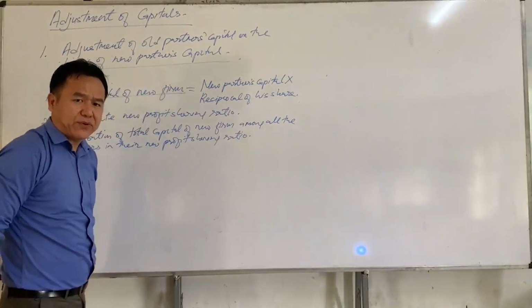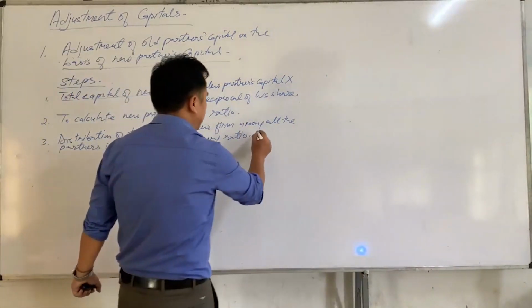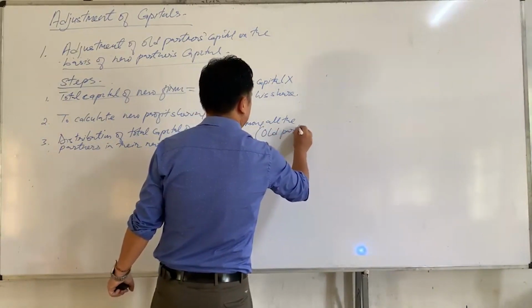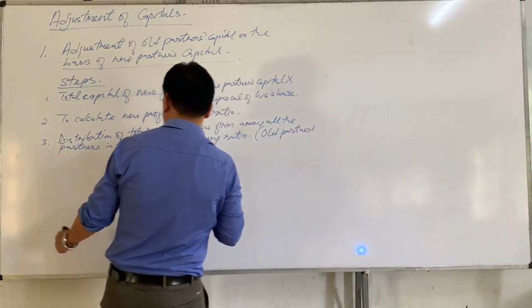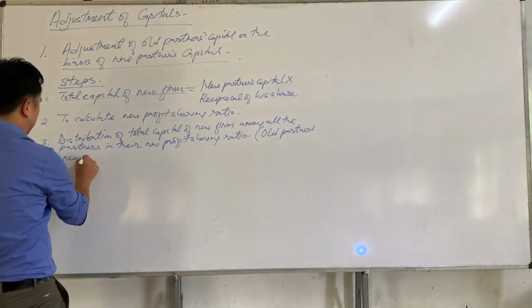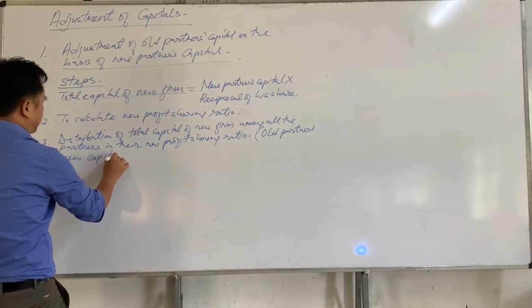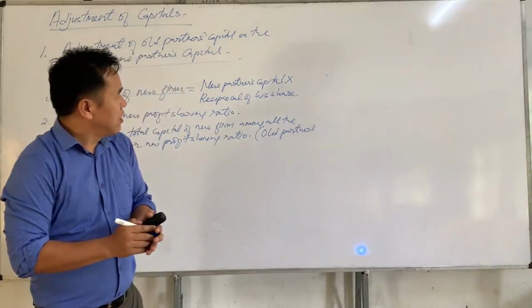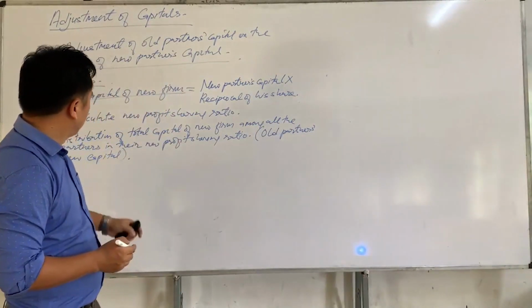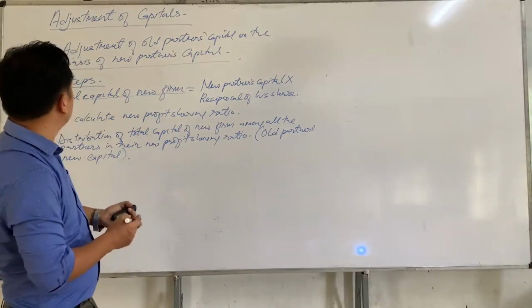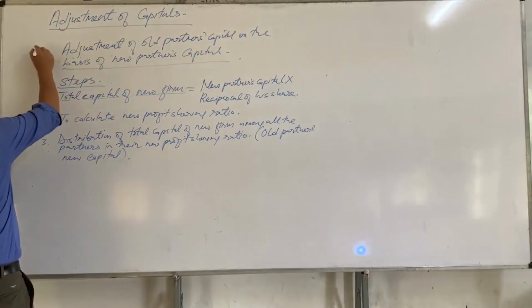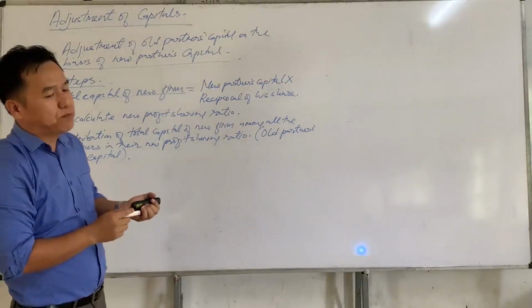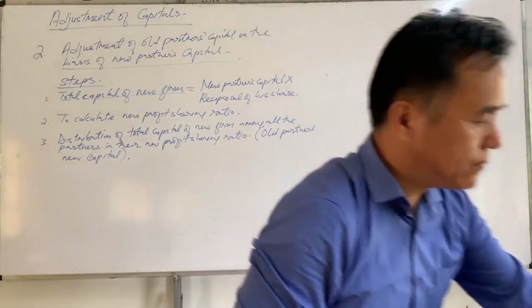By doing this, we will get all partners' new capital. Now we are going to solve one question regarding case number 2, that is, adjustment of all partners' capital on the basis of the new partner's capital.